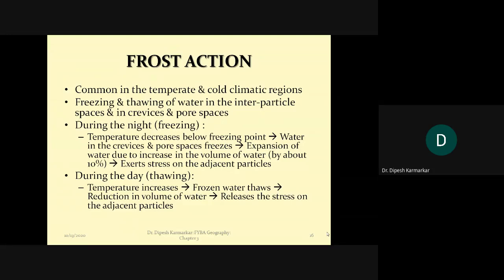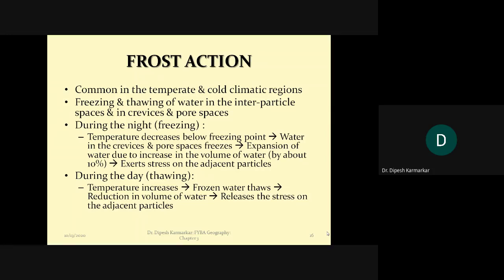So what is happening here? We are not talking about the rock expanding and contracting; we are talking about the water that is in the cracks in the rock. The cracks and crevices of the rock, some rocks have joints, so water may enter into those cracks or joints, and then that water may freeze during the night and thaw during the day. So this freezing and thawing of water takes place in the interparticle space, in the crevices or in the pore spaces.